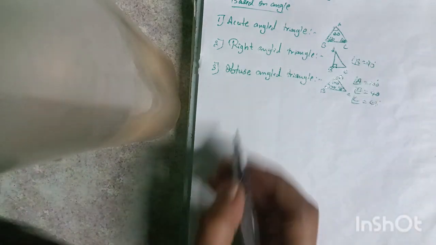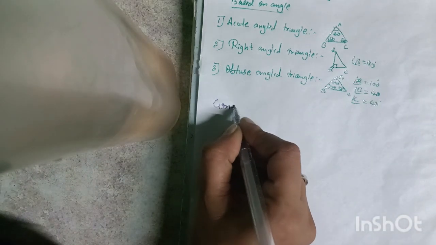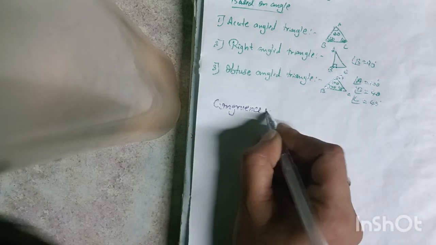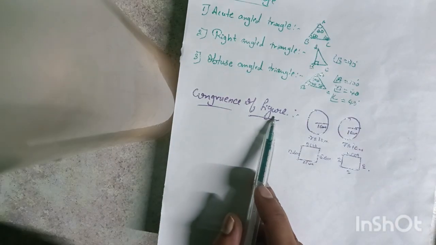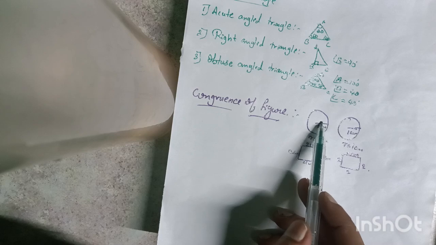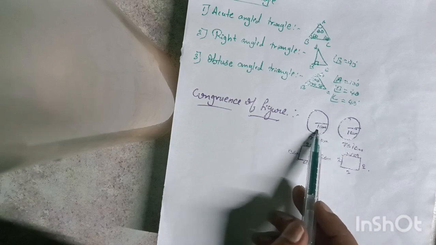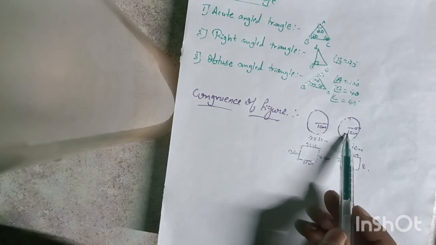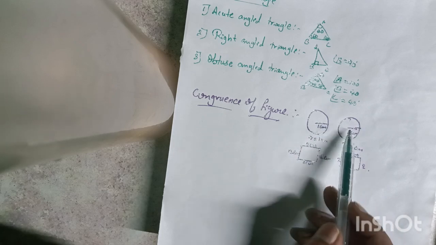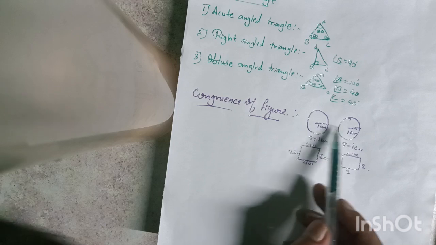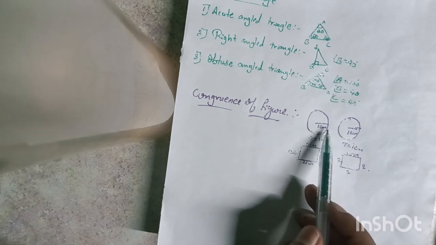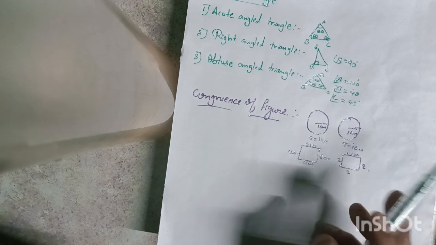So next we will move on to the congruence of figures. So what do we mean by congruence of figures? Observe here, congruence of figures is nothing but, I am considering two circles. The radius of circle 1 is 1 centimeter and the radius of circle 2 is also 1 centimeter. Here these two are congruent. It means the radii of the two circles are also the same, that is 1 centimeter and 1 centimeter.